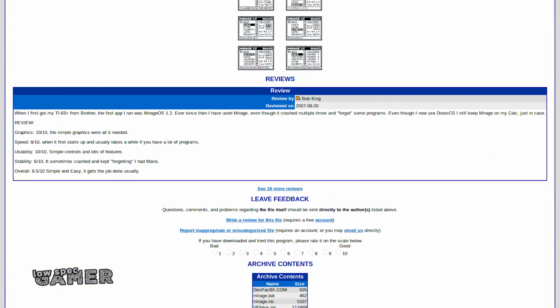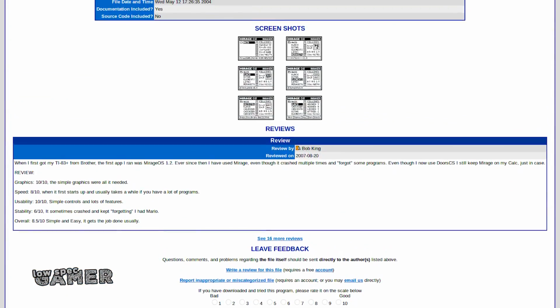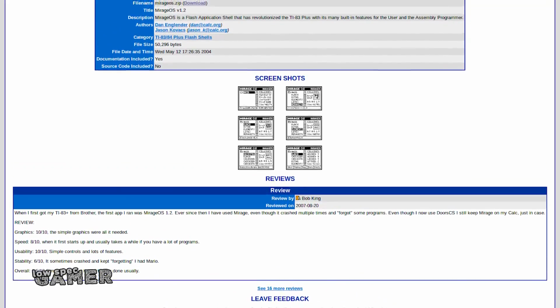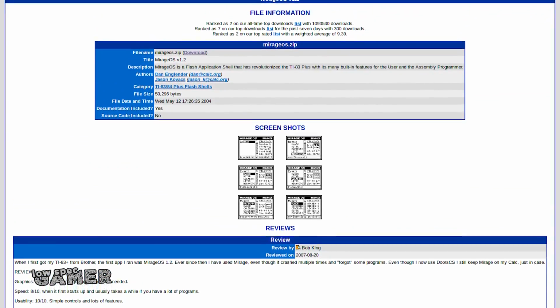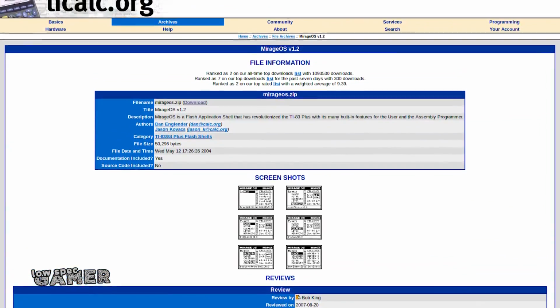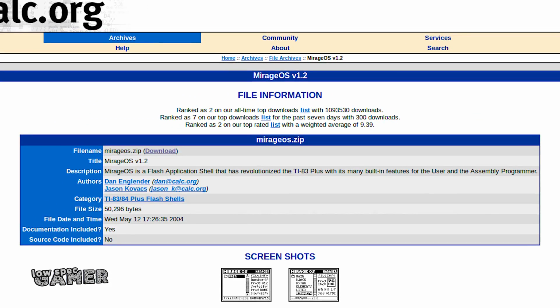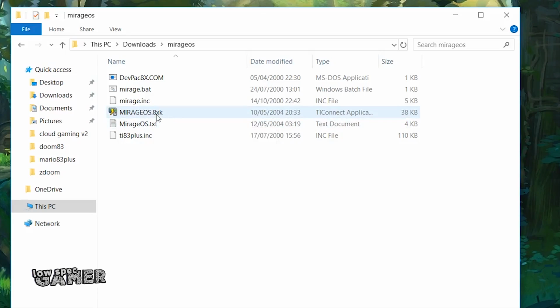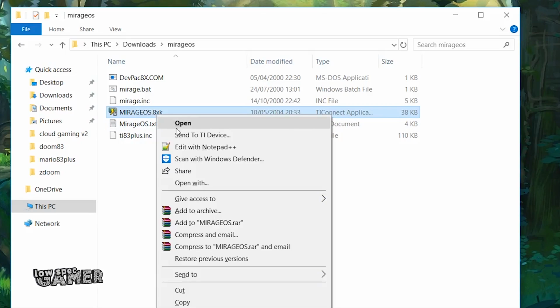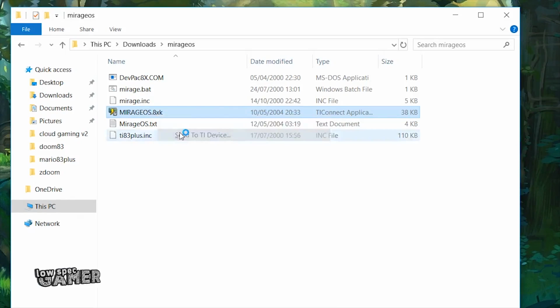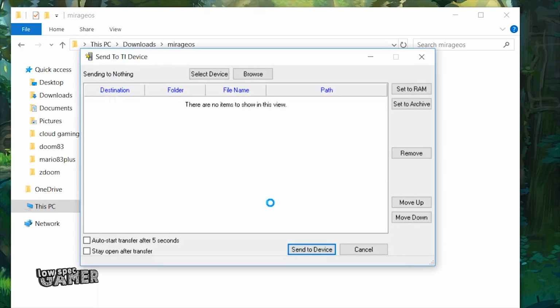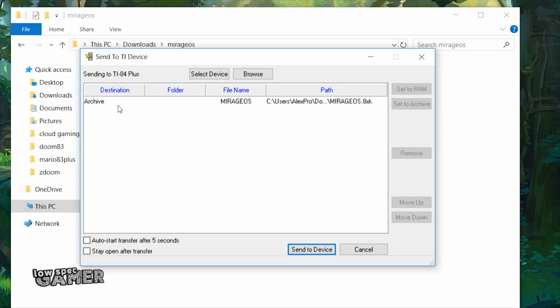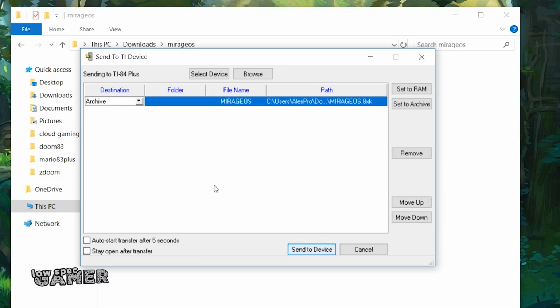The first thing that you need is a shell, an application that allows you to navigate and execute assembler or TI Basic programs. There are a number of these, but the one I liked the most was Mirage OS, link in the description. Installing it is as simple as first installing TI Connect on your PC, connecting your PC over USB, and then navigating to the downloaded Mirage OS folder, right-clicking Mirage OS.8xk and sending it to the device, making sure the destination is set to archive.